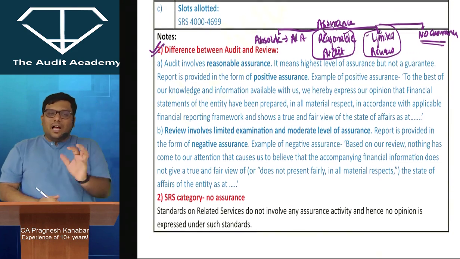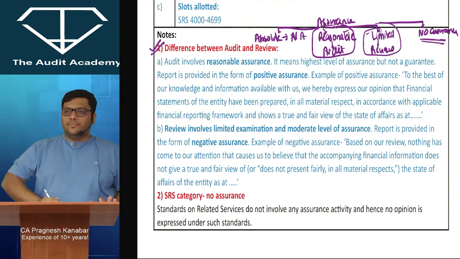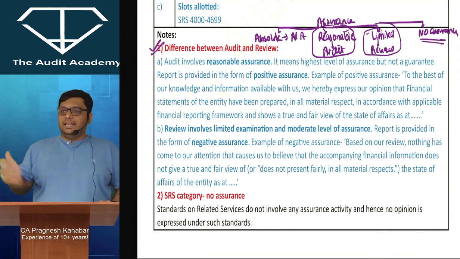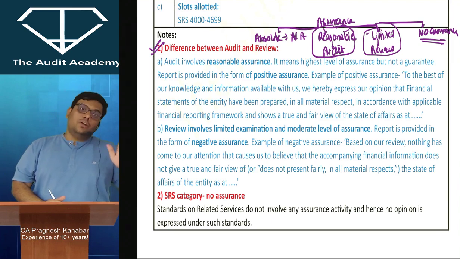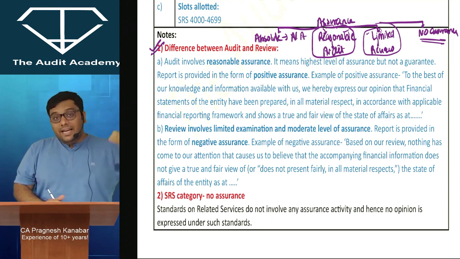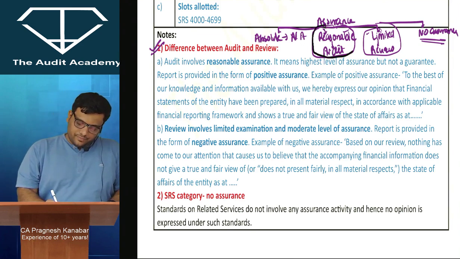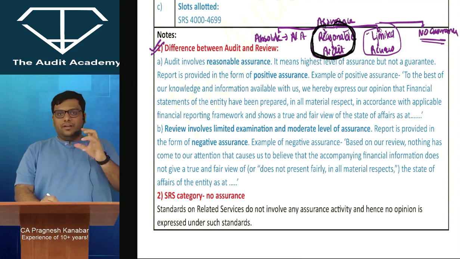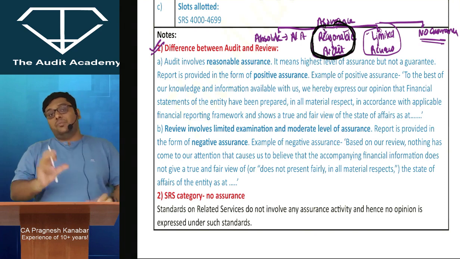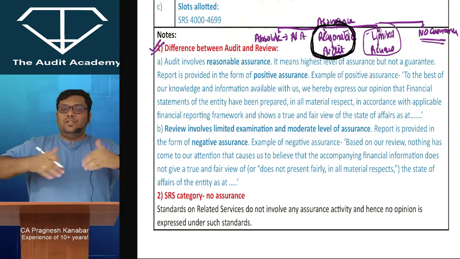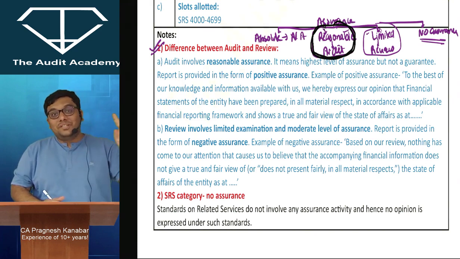whereas review is a very limited assurance activity. Now, 2 minutes for English grammar. When I say Ajay is a good boy, that is a positive way of describing Ajay. When I say Ajay is not a bad boy, that is a negative way of describing Ajay. So in audit, when we clearly say that we hereby express our opinion to the best of our knowledge and information available with us, that financial statements show a true and fair view, that is a positive way of describing the financial statements. So obviously auditing is a positive assurance.